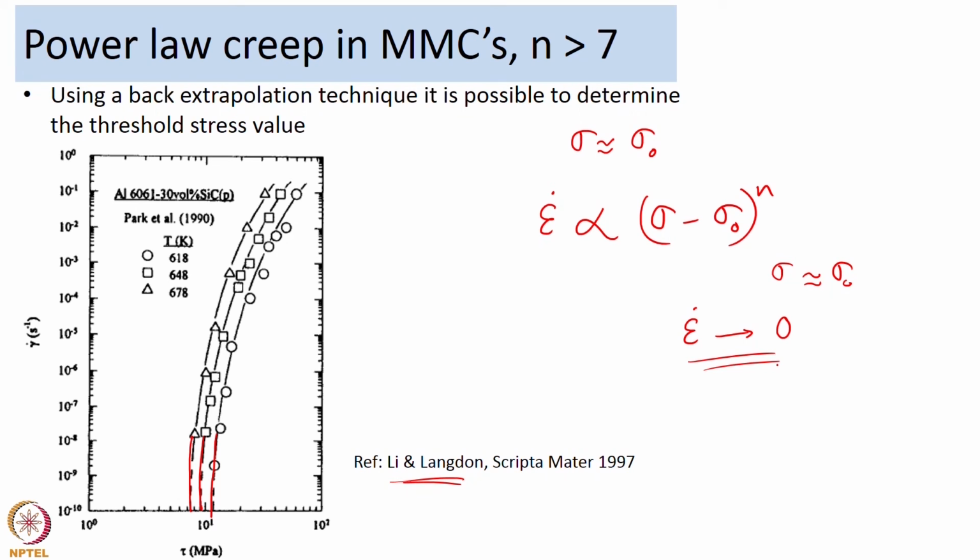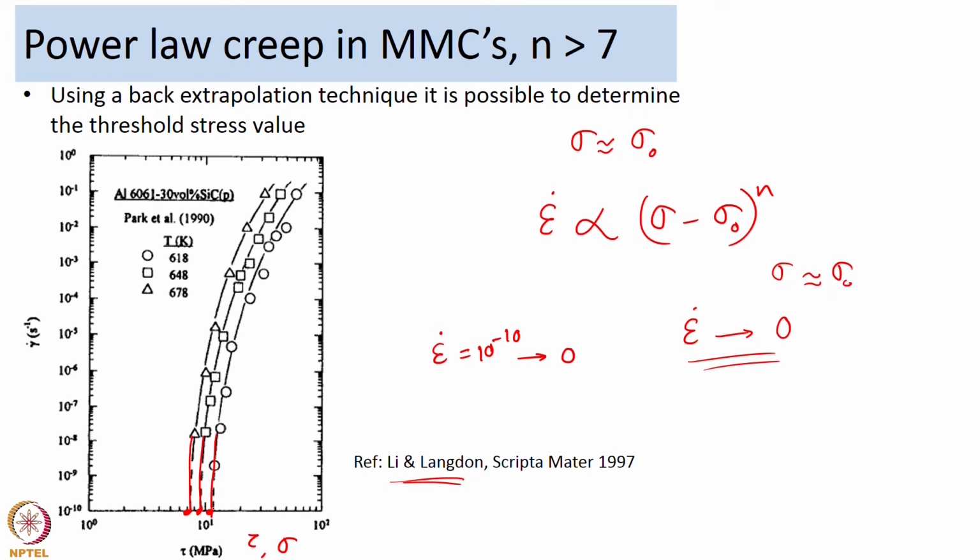So the idea of Lee and Langdon was to back extrapolate, and wherever the curve intersects the x axis, here the x axis is tau, we could also say it as sigma, and considering a strain rate of 10 to the power minus 10 as almost equal to 0, you can say that this stress corresponds to your threshold stress.